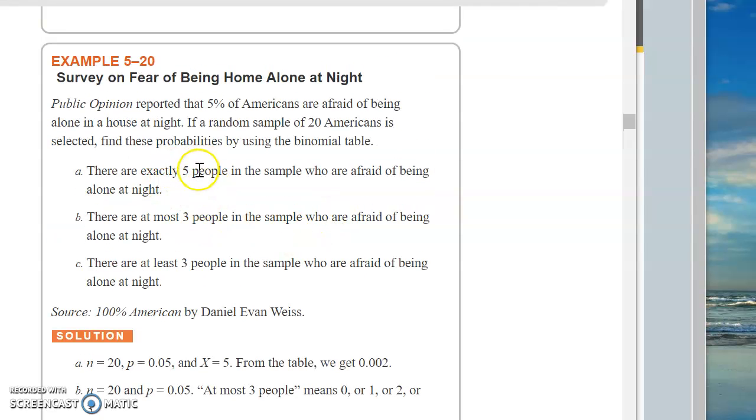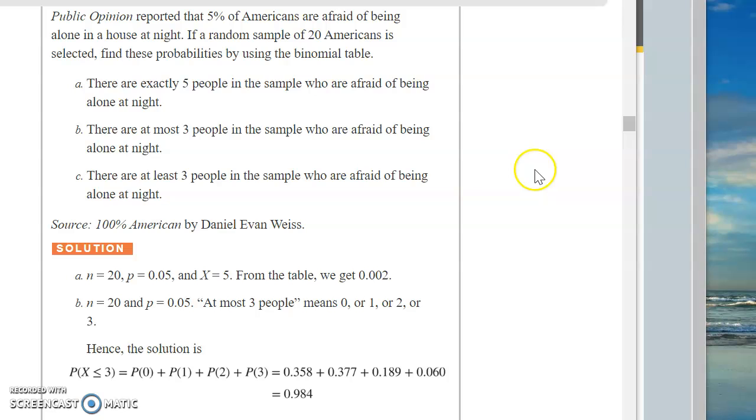All right, so there are exactly 5 people. I claim that P, the probability of success, let me read the problem. There are exactly 5 people in the sample who are afraid of being alone at night. So that's a success. The probability of success is 5%. That was given to us up there. N is 20, because that's what we said right here, that there's a random sample of 20. So we have everything we need to know to do this problem.